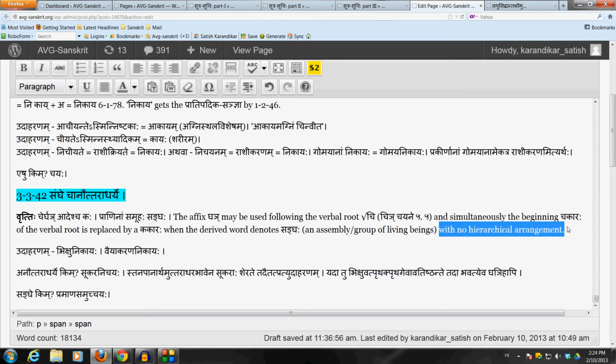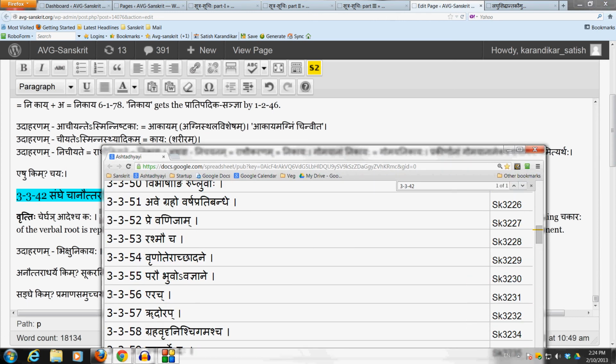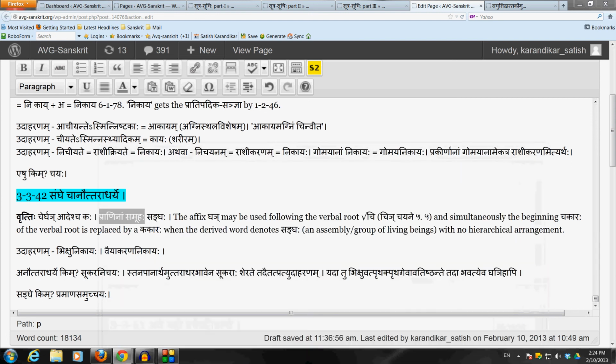Now, why did it say sanghe? Because consider the example pramana samuchayaha. Pramana means proof, and hence pramana samuchayaha means a collection of proofs. So here pramanam is not a prani, so we cannot use the sutram because sangha we defined as praninam samuha. So if we have inanimate objects, then we cannot use a special sutram. We have to go and use the apavadaha ach by rach 3356 and get pramana samuchayaha. We cannot use this affix ghai because we don't have a group of living beings.